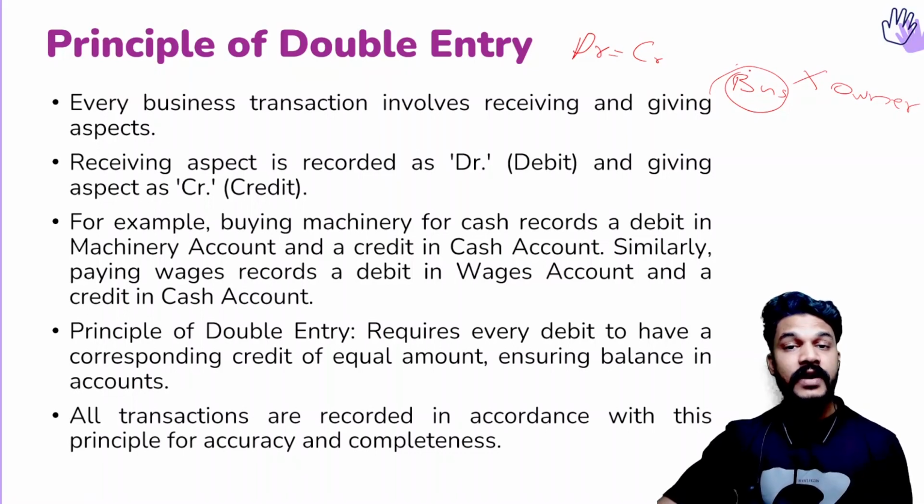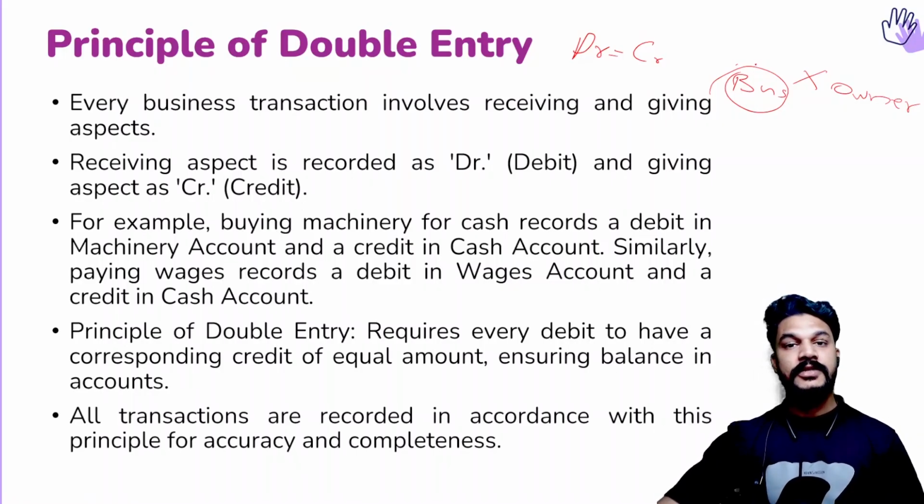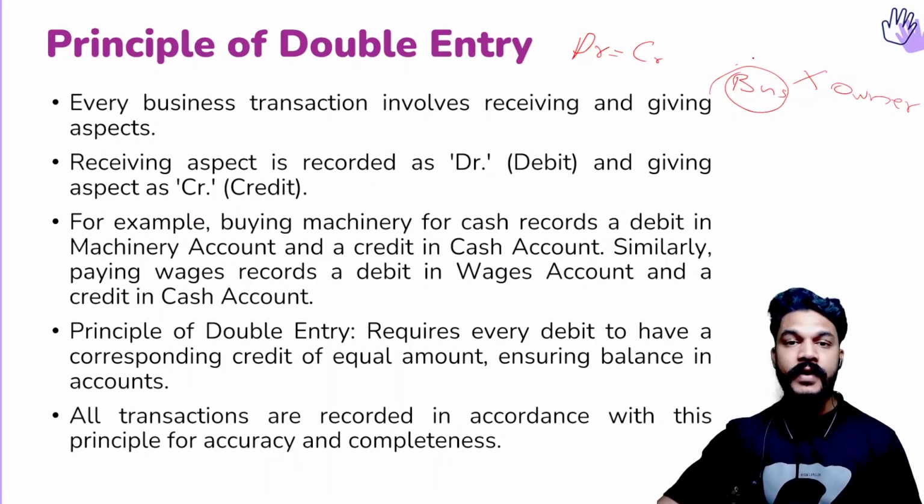We shouldn't think from the owner side or employee side or customers or suppliers. You don't have to think about them. You should think about the business only. So business is a person, an artificial person. That way you should think. Then only you can apply the principles of accounting. So as a business, we are the business. Okay, we are the business.